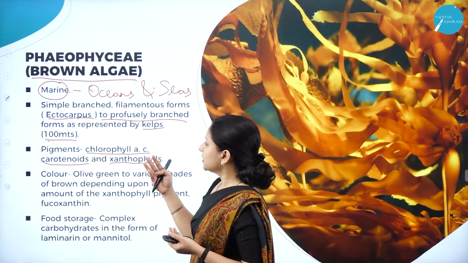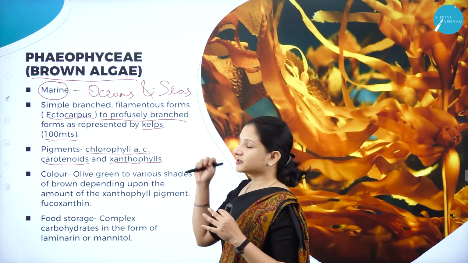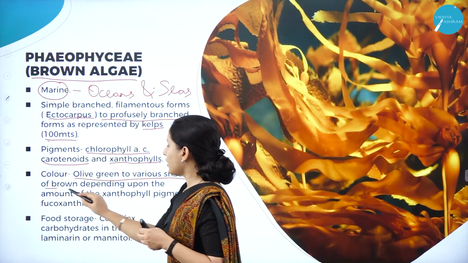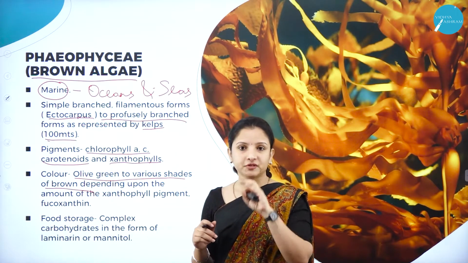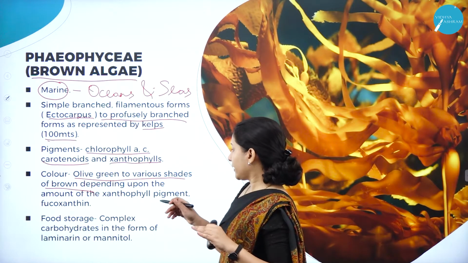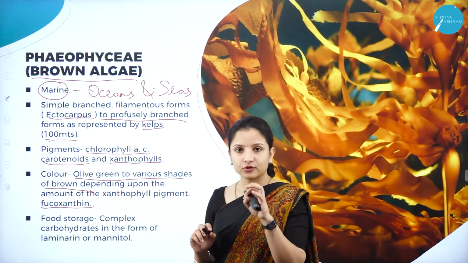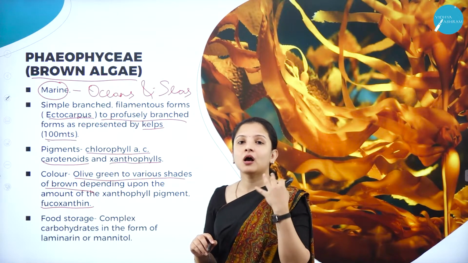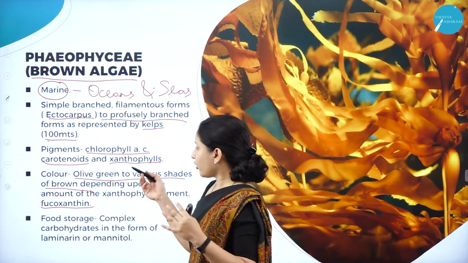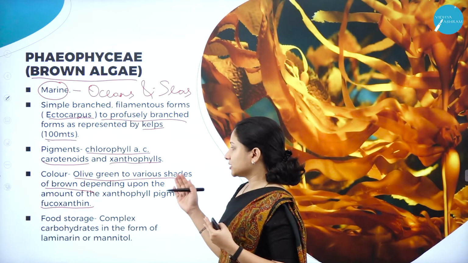Next, pigments. Based on the pigments, I told you the color of this particular algae, Phaeophyceae, can be olive green to various shades of brown, depending on how much xanthophyll pigment is present. Among xanthophyll pigments, there is something called fucoxanthin. How much fucoxanthin is present will decide the shade of brown in the algae. So it can be olive green, and some algae can have various shades of brown as well. So this is about the color.